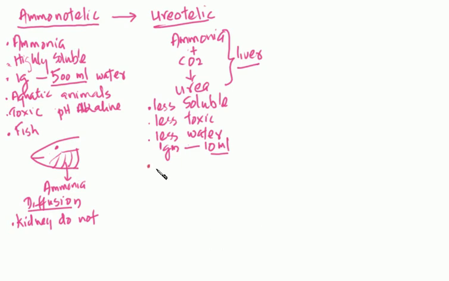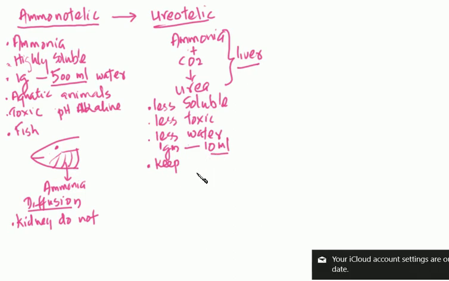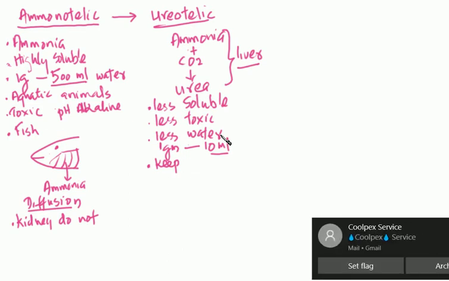And animals can keep the urea in their body for a longer period of time without getting any toxic effect. So that's another benefit of not having too much ammonia in the body, right?